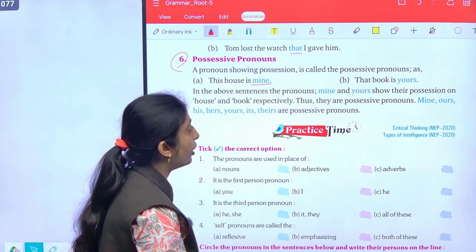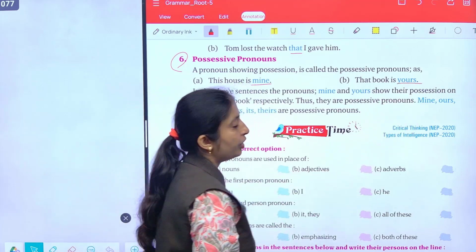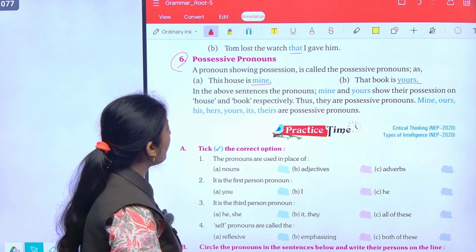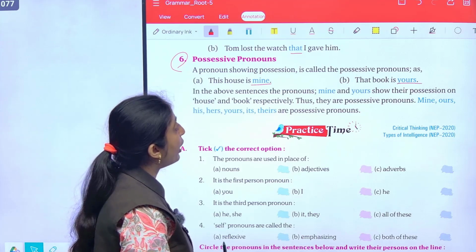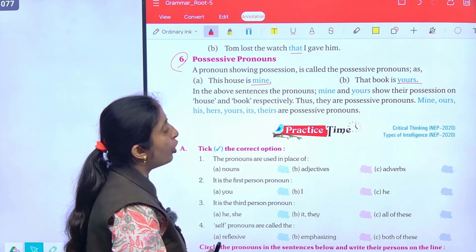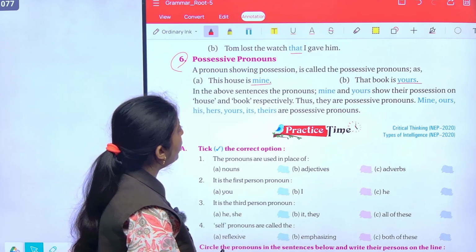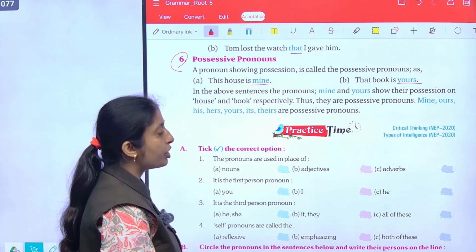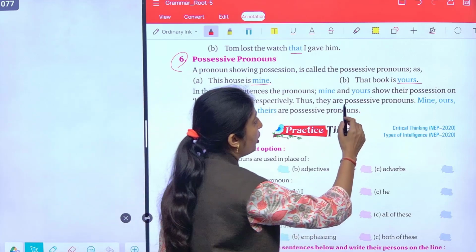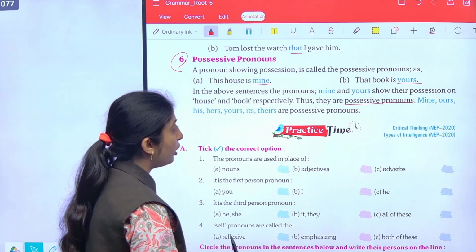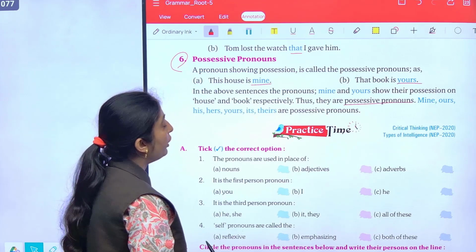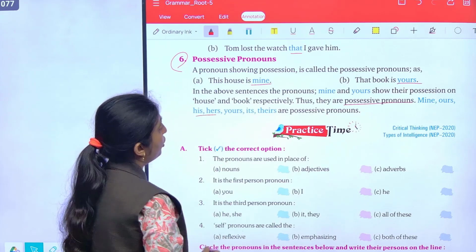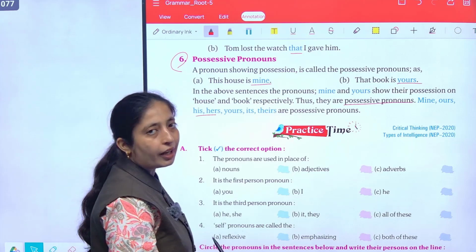ये मेरा घर है. That book is yours. ये book तुम्हारी है. So the words mine and yours show possession. So these words are possessive pronouns. Some other possessive pronouns are mine, ours, his, hers, yours, its, theirs, etc.